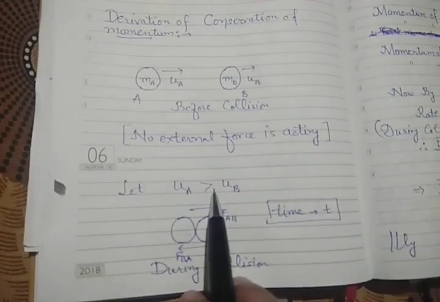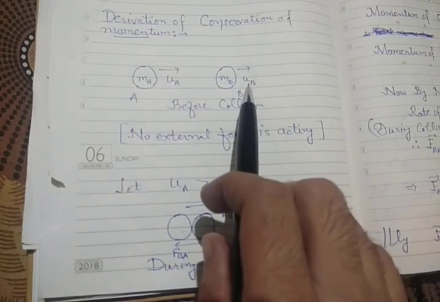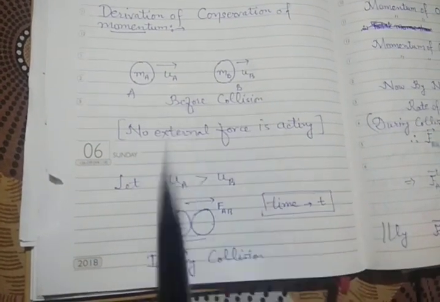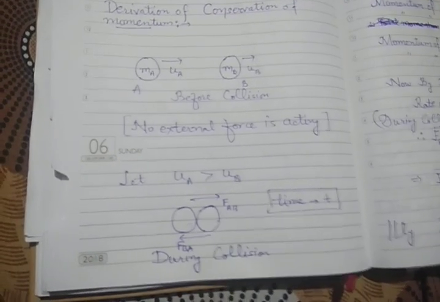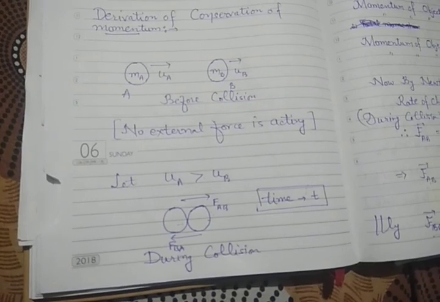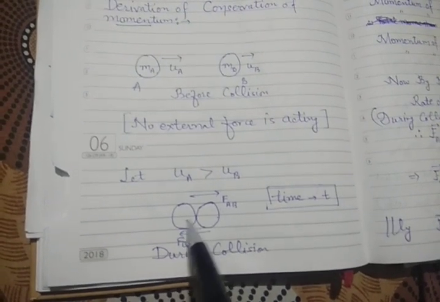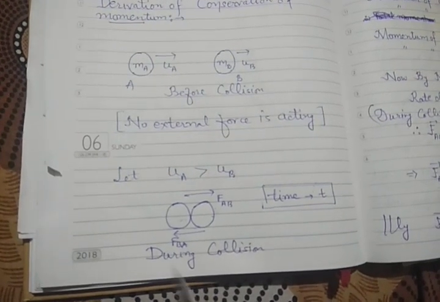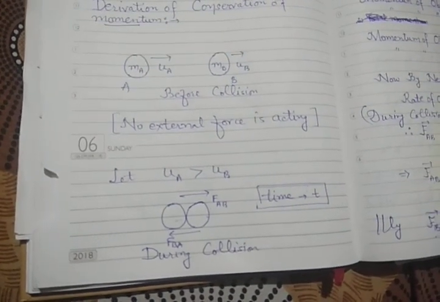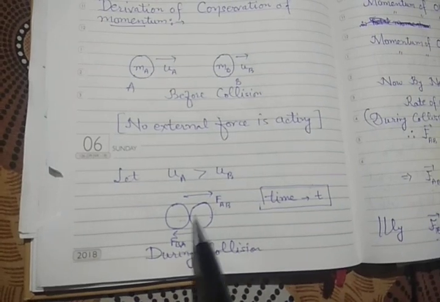So after some time, as this velocity is greater, they will collide with each other as they are moving in the same line. During collision they will apply force on each other, as we know according to Newton's third law of motion, for every action there is an equal and opposite reaction.